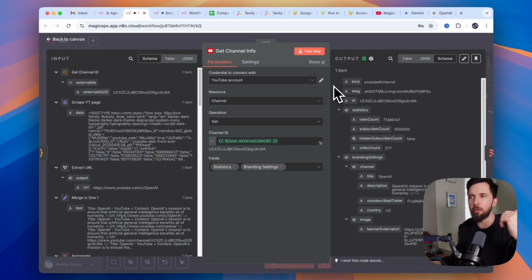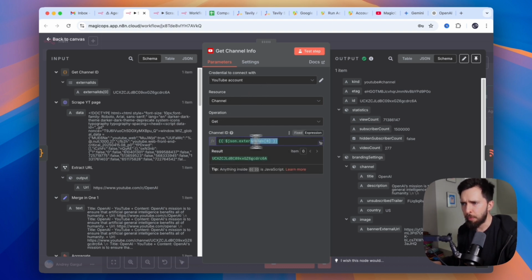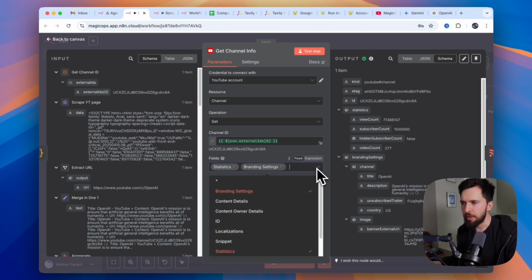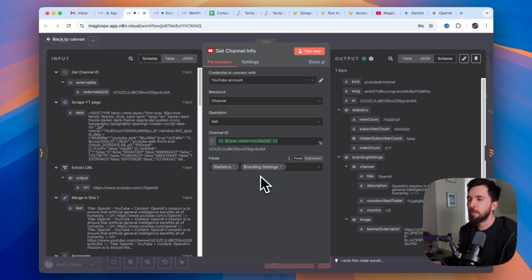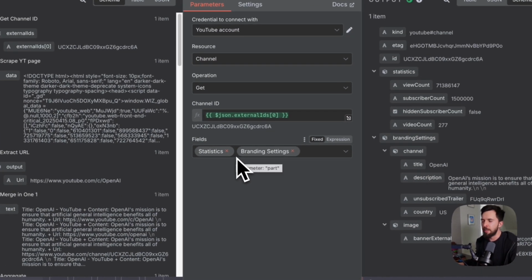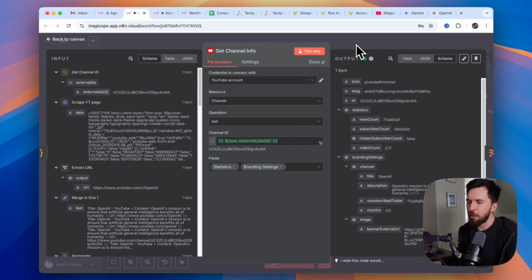You go to your Google Cloud console, you need to enable the YouTube API, you need to copy your client ID and your secret, and then you have your account, and you pass the channel ID from the previous node, and you can select what information you actually want to get. I'm interested in statistics, and it's things like number of views, number of subscribers, and branding settings. This is the description of a channel.